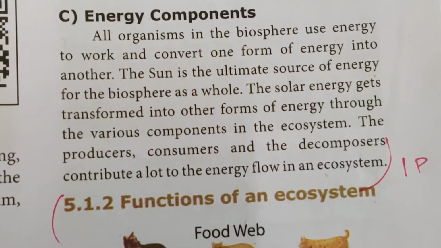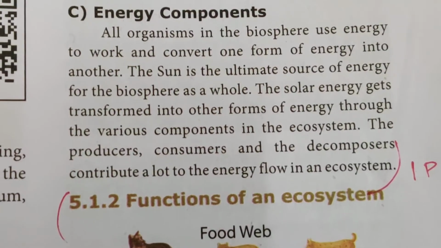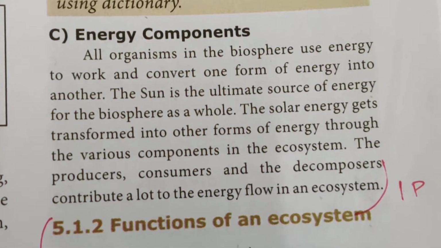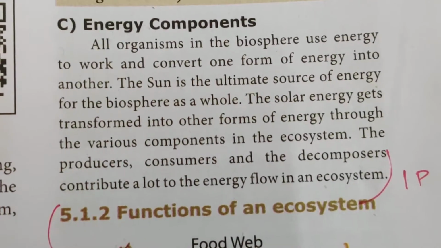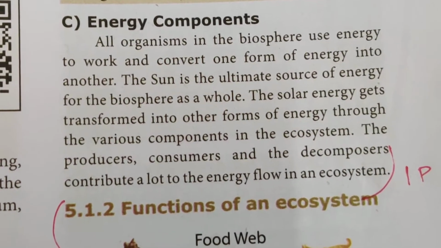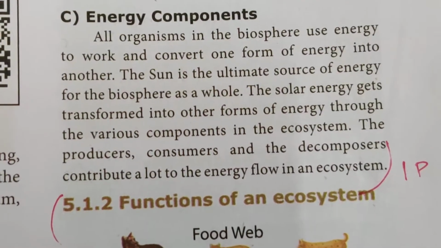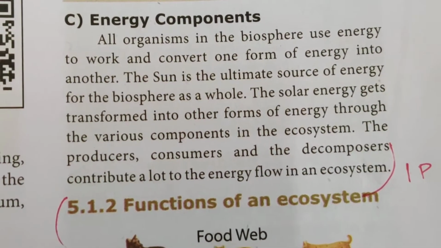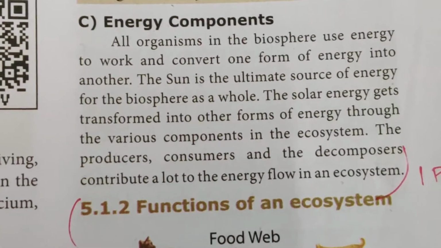So here, energy components. All organisms in the biosphere use energy to work and convert one form of energy into another. The sun is the ultimate source of energy for the biosphere as a whole. The solar energy gets transformed into other forms of energy through the various components in the ecosystem. The producers, consumers, and the decomposers contribute a lot to the energy flow in an ecosystem.